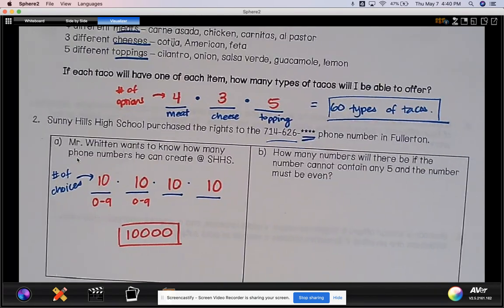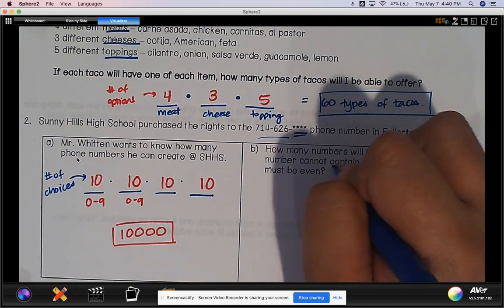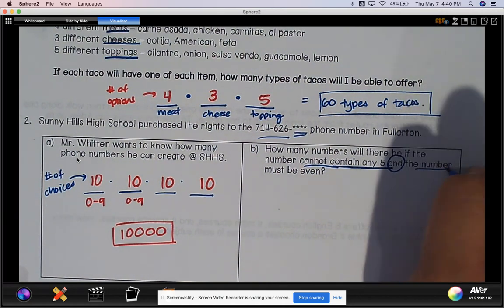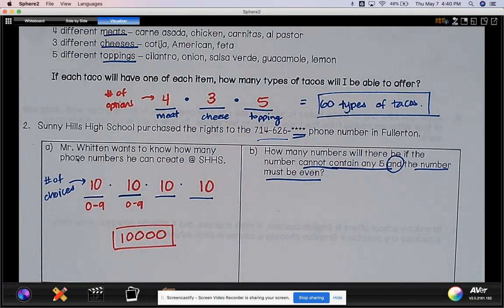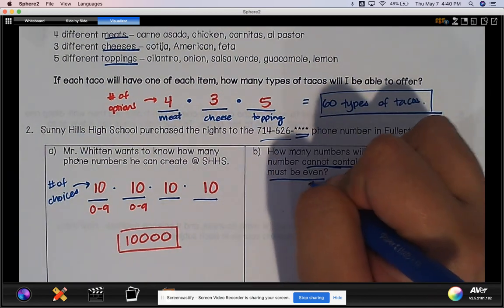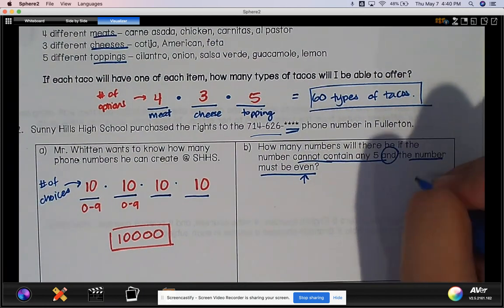All right, so now how many numbers will there be if the number cannot contain any 5, and the number must be even? We have to consider that because it can't be 5, I'm not going to have 10 options anymore. But it also has to be even.